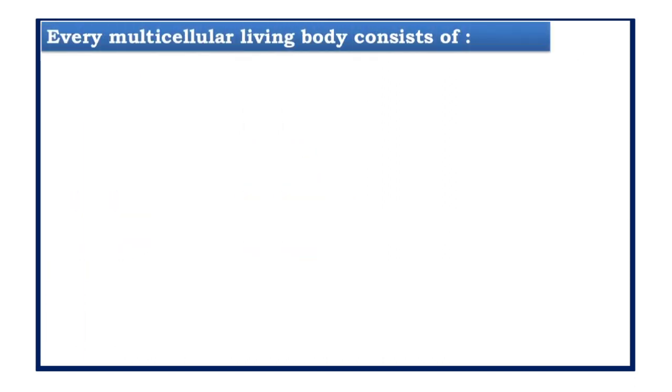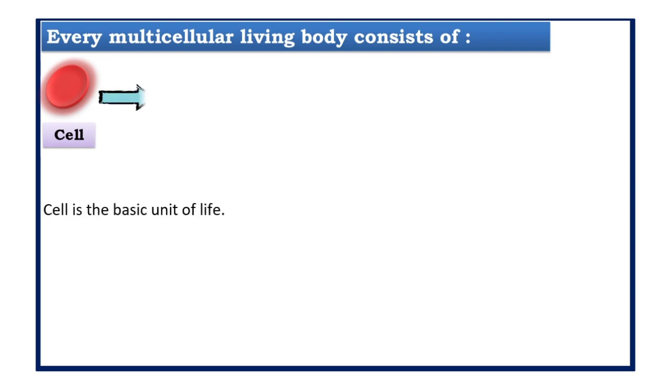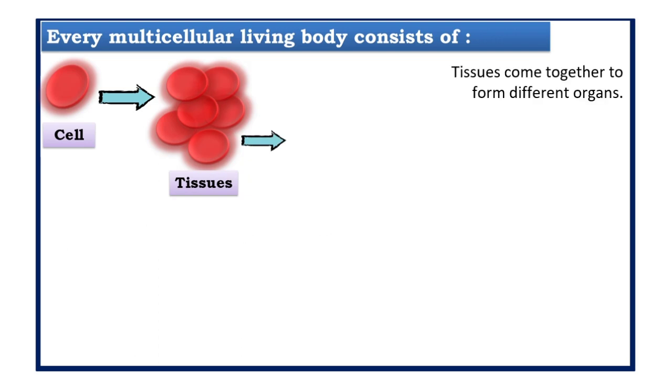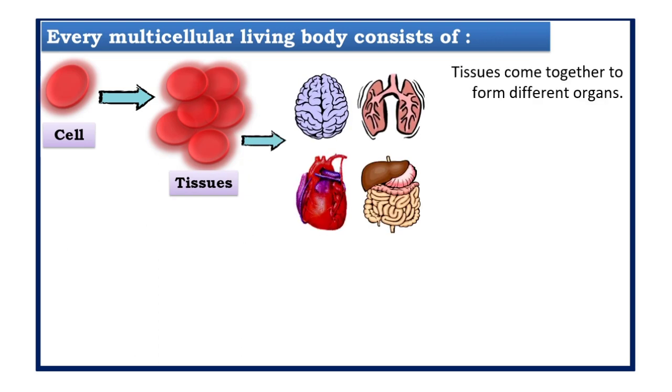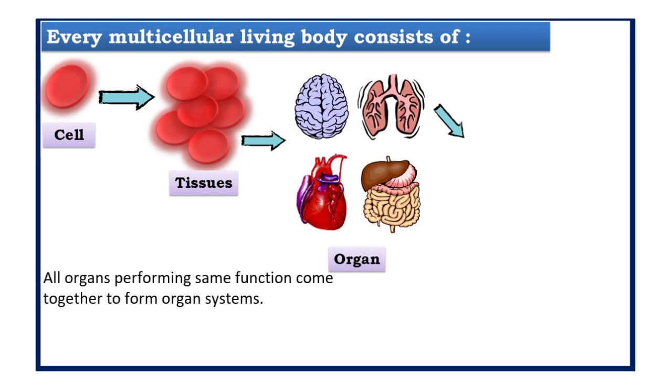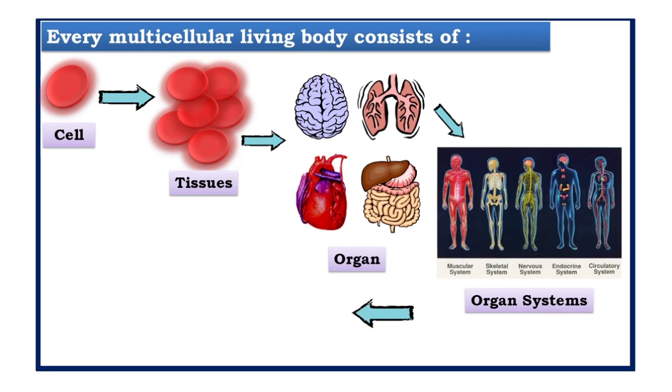Now, we just studied that multicellular organisms have cells. The cell is the basic unit of life. We know that cells divide to form groups of cells which are called tissues. This cluster of cells called a tissue is arranged and designed so as to give the highest possible efficiency of function. Different tissues will perform different functions. Tissues will also come together to form different kinds of organs. These organs performing the same function will come together to form an organ system.